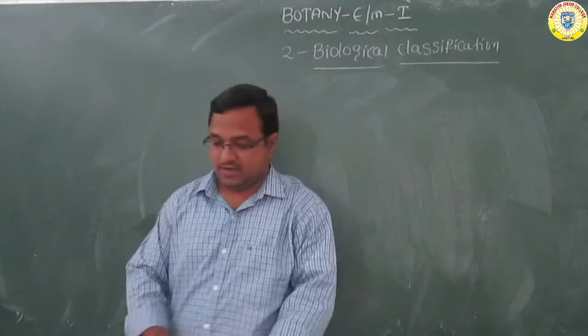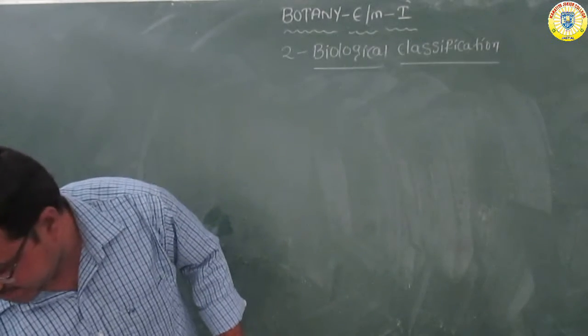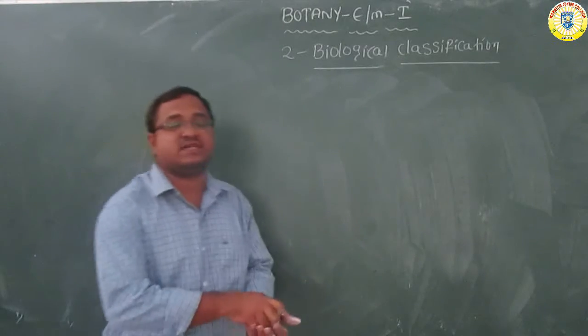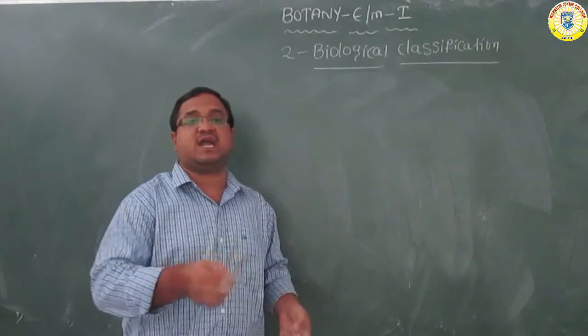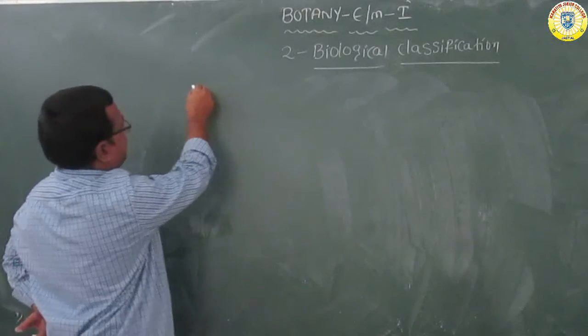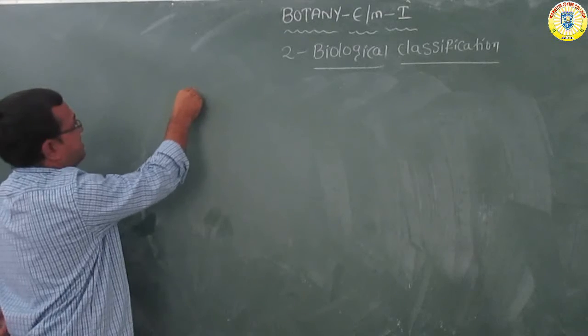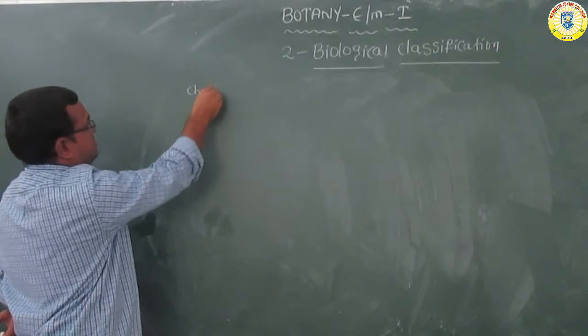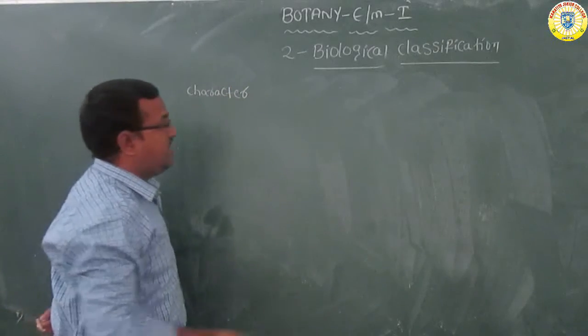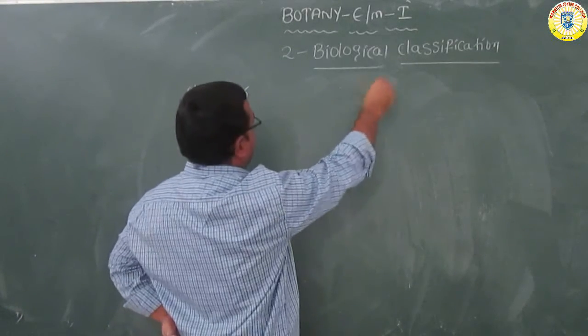Before, I said that based on several characters, he classified these organisms. So first, what is the name of the character, and how are these 5 kingdoms classified.